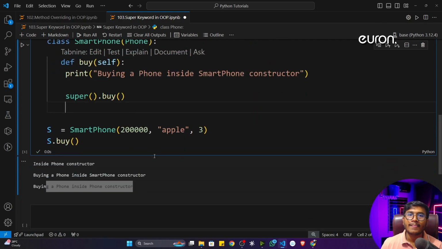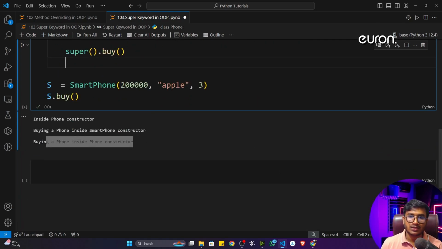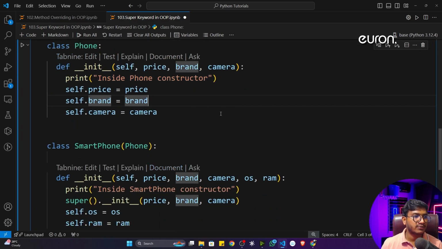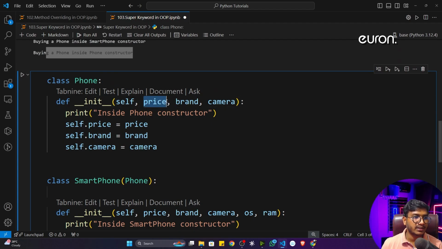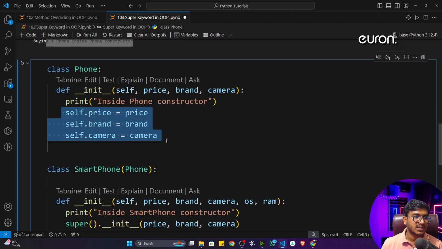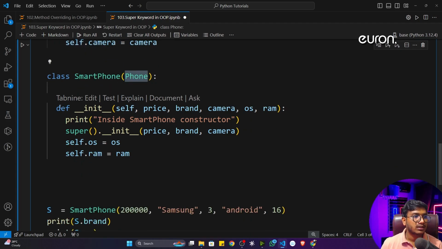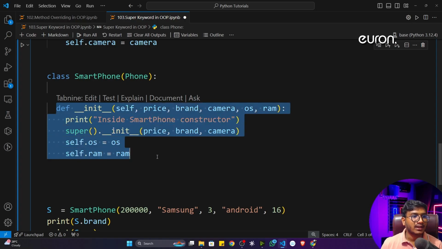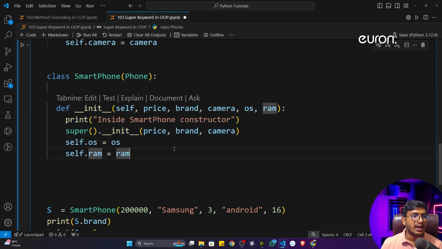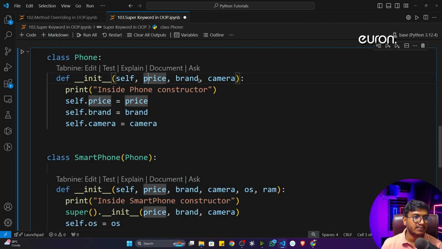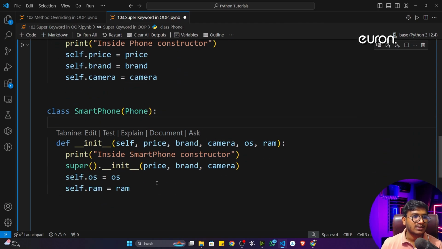Now how can I do it for the attribute? Let me show you another example. Guys, you can see I have kept another example, the same example, phone and smartphone. Phone will take 3 parameters, price, brand and camera, and here I'm initializing them one by one. Then I'm taking another class called smartphone and performing inheritance with the phone. Inside that I have a constructor, and inside this constructor I'm taking all the input for both of the classes. You can see I'm taking price, brand, camera, as well as the smartphone input, which is nothing but OS and RAM.